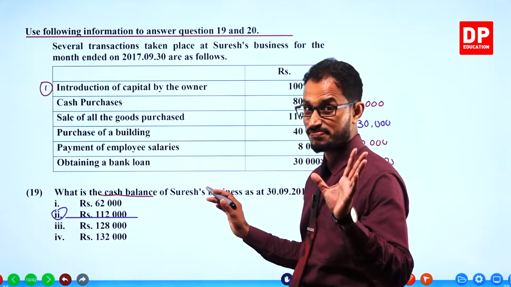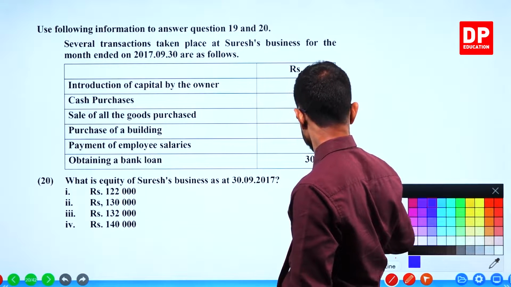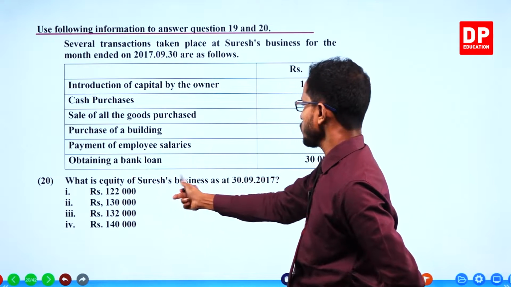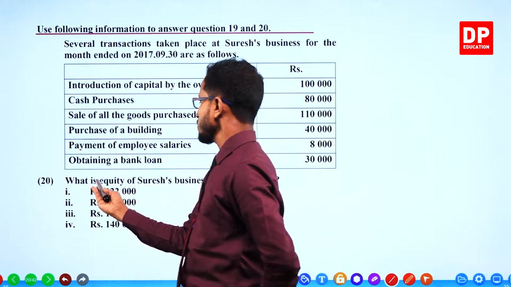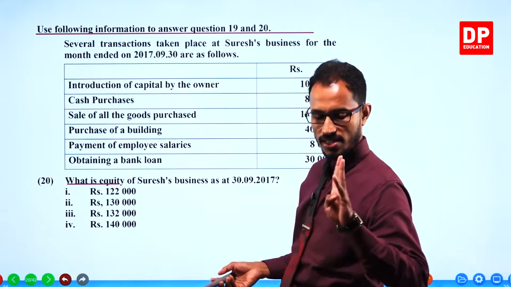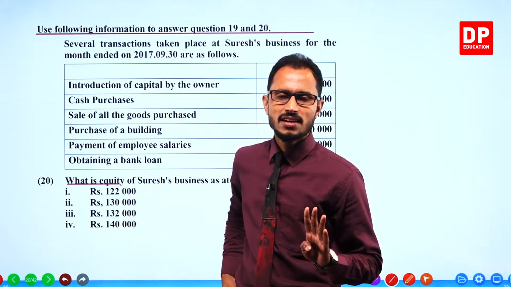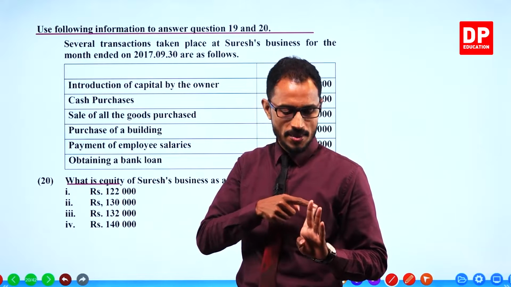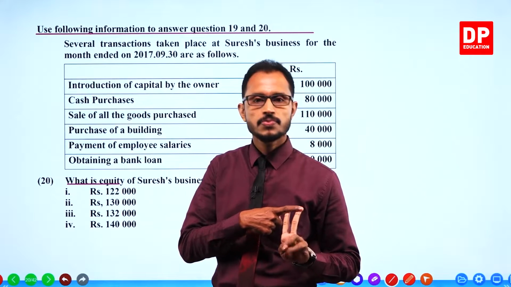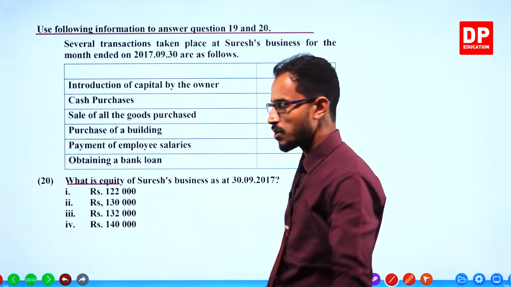112,000. Easy. Next, 20th. Same information. What is the equity of Suresh's business as at 30th? Now, children, we know that equity is changing only because of 4 kinds of transactions. Two events increase equity and two events decrease equity. I'm not going to repeat the events, the transactions. You have to remind yourself.